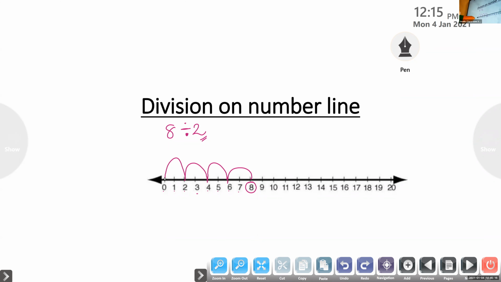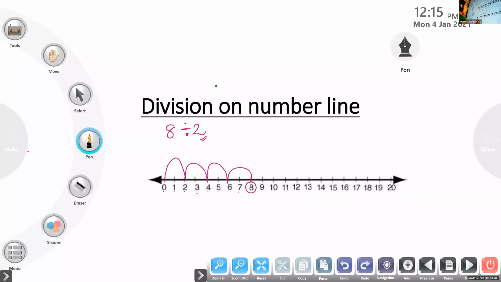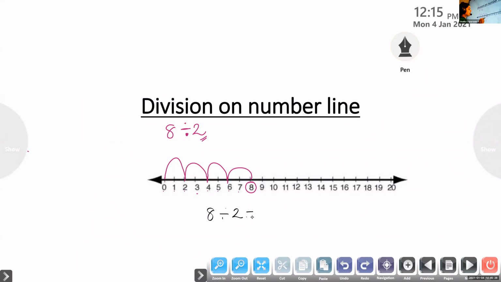Now what do we have to do? To get the answer, 8 divided by 2, how much? We have to check the number of jumps we have done. Here, 1, 2, 3, 4. How many jumps have we done? 4. So, 8 divided by 2 equals 4. Is it clear? Yes. Okay. Next. Very good, my dear. You can mute your audio.